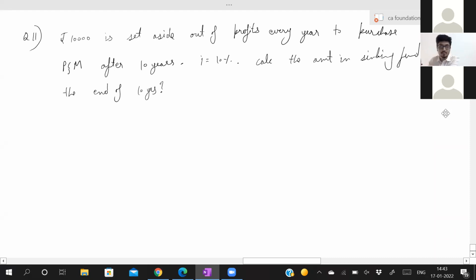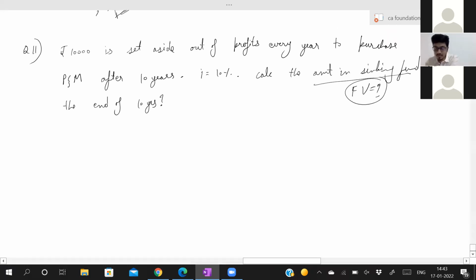So what are they asking you to find out? Amount in sinking fund after 10 years. That means is it your present value or future value? Future value. So they're asking you to find out what is future value. I have told you sinking fund is always future value. Now what is your value in sinking fund after 10 years? At the end of 10 years. Today's value they're not asking. They're asking you after 10 years, and that is future value.